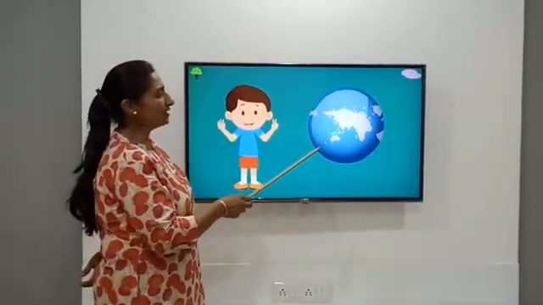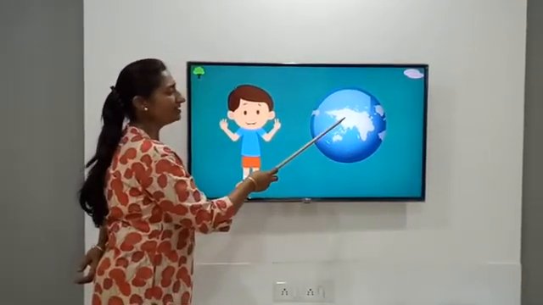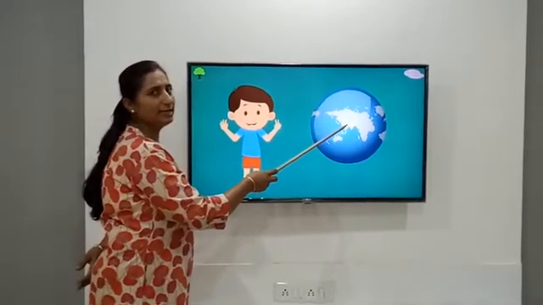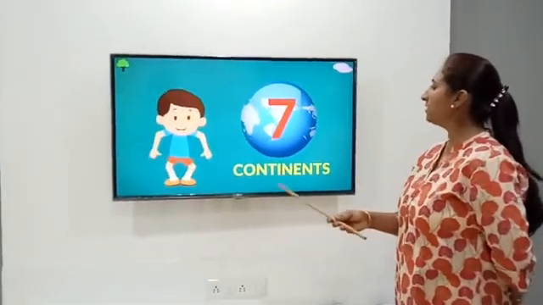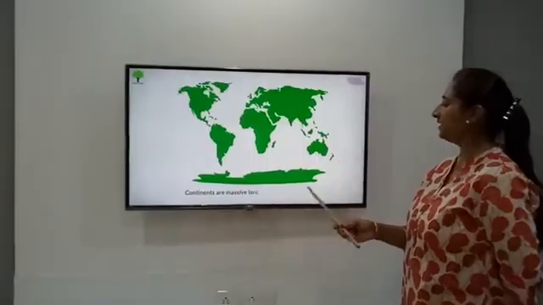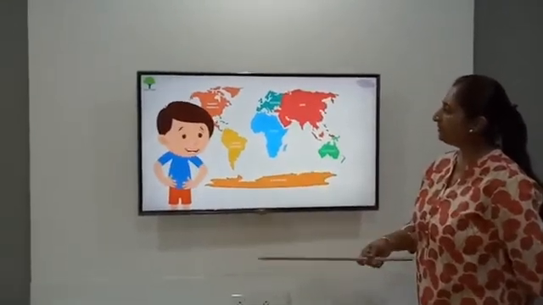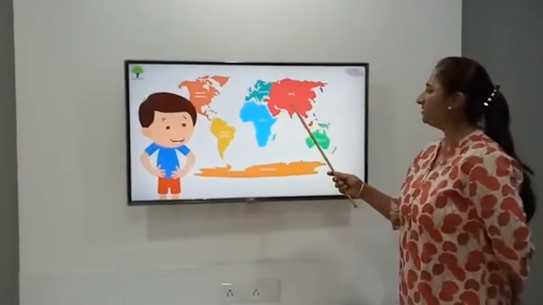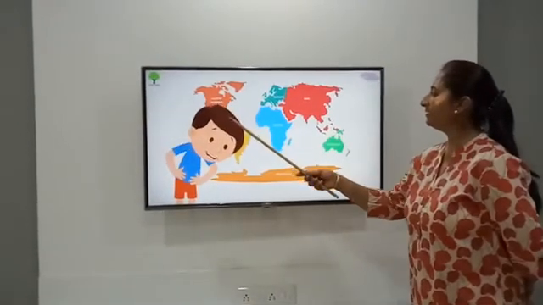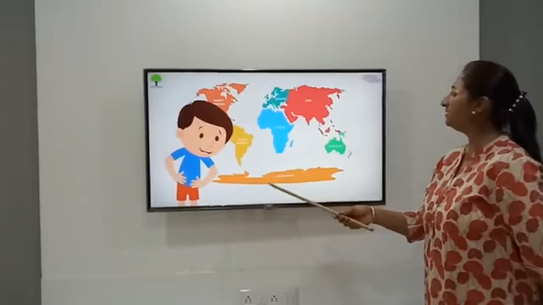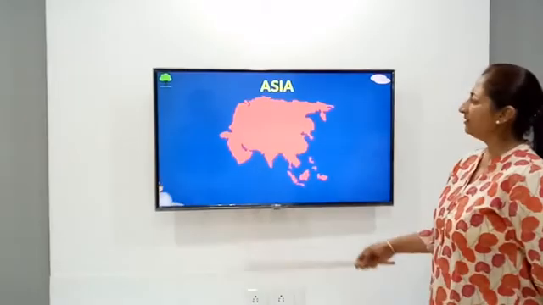Today we are going to study about the different names of the oceans and the land masses which are named differently. There are 7 continents on the earth. They are all named differently. Continents are the massive land masses found on the earth. They are named with different names: Asia, Africa, North America, South America, Antarctica, Europe and Australia. Let us study each in detail.